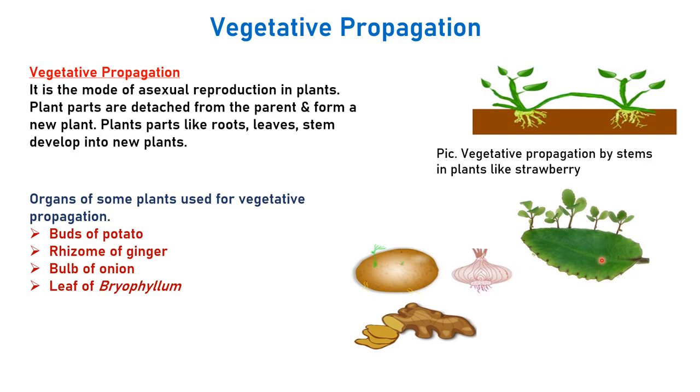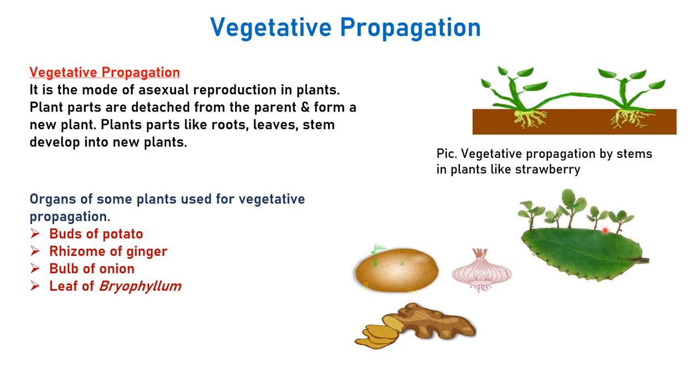Then leaf of bryophyllum. This is a bryophyllum leaf. Over the leaf margin, there are certain notches. From there, small adventitious roots come, and in a mature leaf you can see that from these notches, a new plantlet has arrived.